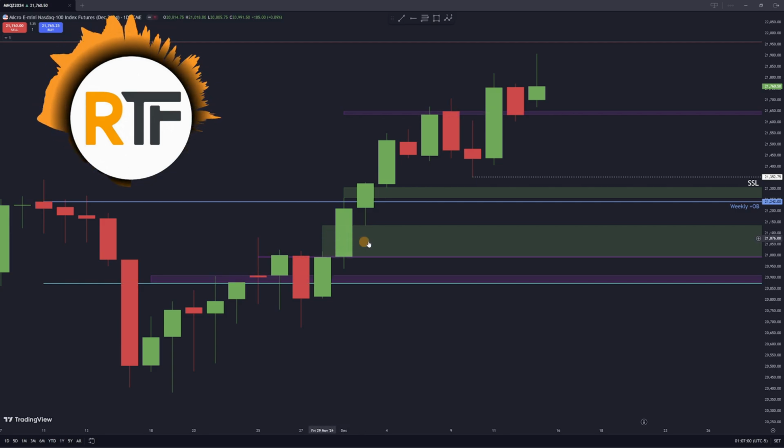It could even come back down into this fair value gap, although I'm not sure if it's going to go through this fair value gap. So if it does come down here, I want to keep an eye on whether or not this is going to act as support, or if we're just going to rip through it. If we do rip through it, and then we close below the mean threshold on that weekly order block, then maybe in the next few weeks I could be looking for this swing low, but I don't want to get too ahead of myself right now. I just want to see a sweep of the highs and come and retrace back into the range.